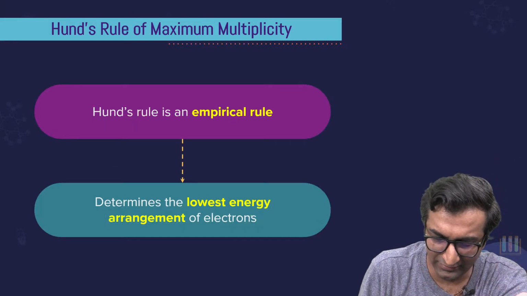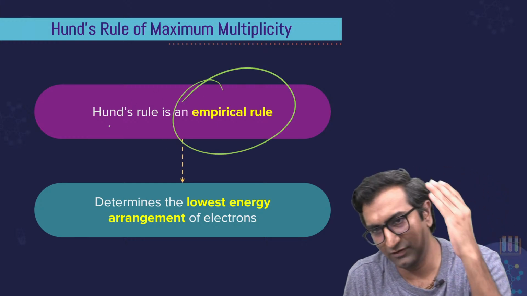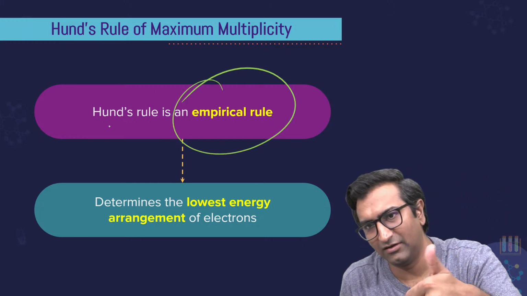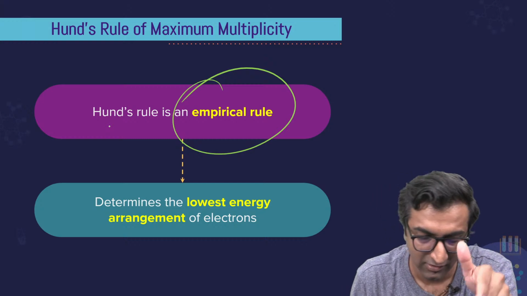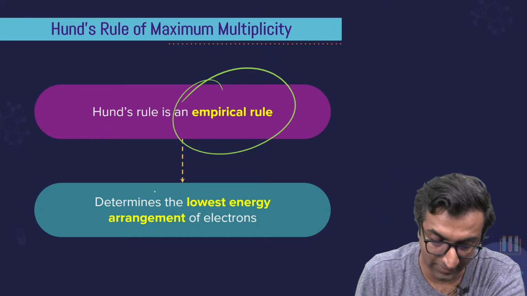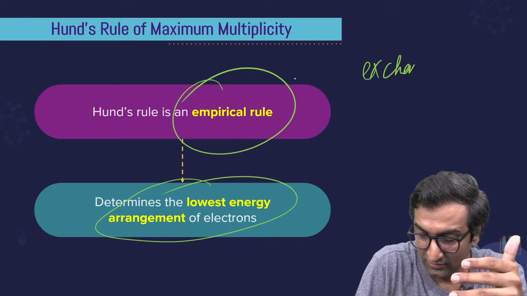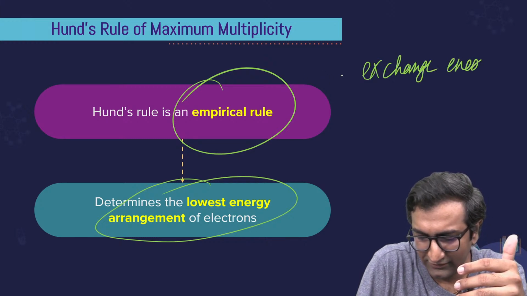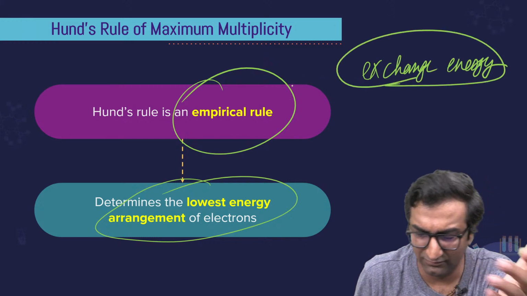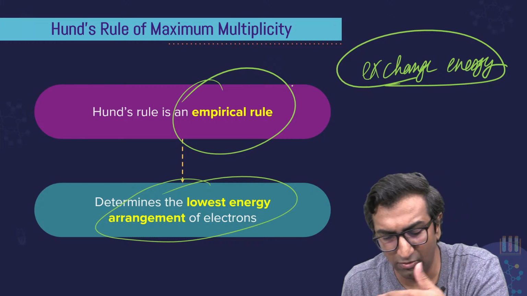And the reason behind this, and this is an empirical rule, meaning we have observed it and hence we say that great. There's no maths that proves this or anything. It's an empirical rule. You work backwards. Okay. You figure out the lowest energy arrangement of electrons. There's something called exchange energy, which you don't have to learn at all. This is taught in BSc first year and also in MSc and so on. Cool. We'll talk about this more in the next session.